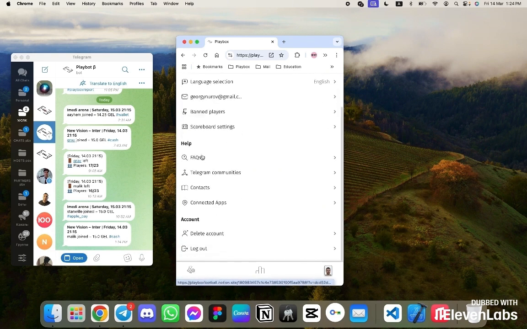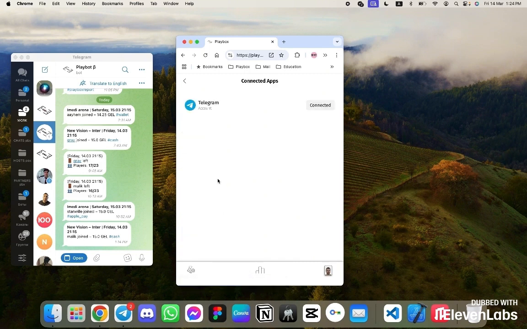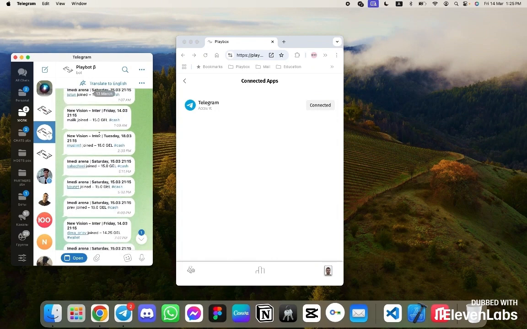Next is the FAQ section, which contains all the additional information. Telegram community, contacts, connected applications. In this case, it is Telegram. This means we have integration with Telegram. The Telegram bot helps to unite the app, website, and directly the bot itself, a unified control center. As you can see here, there is information. Notifications also arrive about who signed up, who left, who, the team confirmed participation. In general, a large number of notifications come to me in the official Telegram bot.